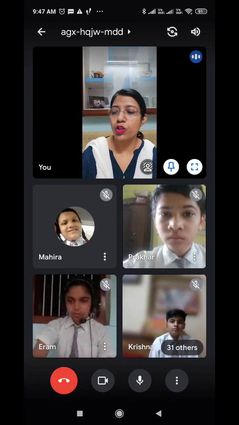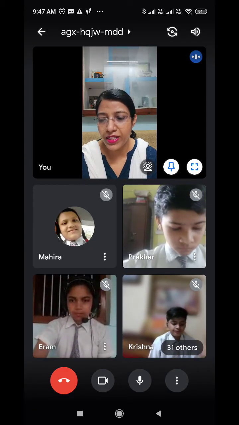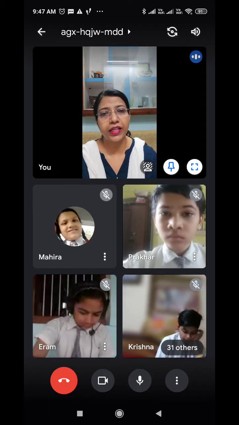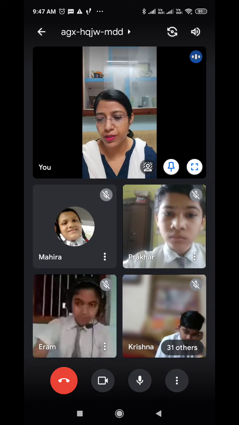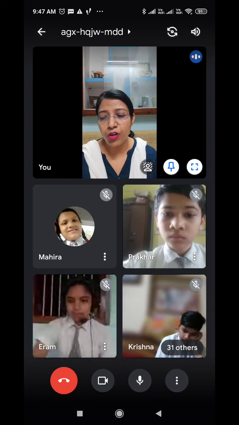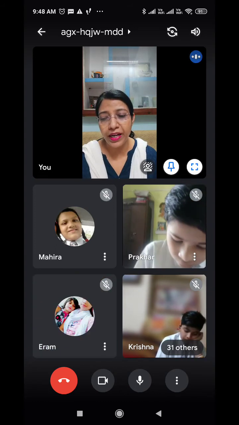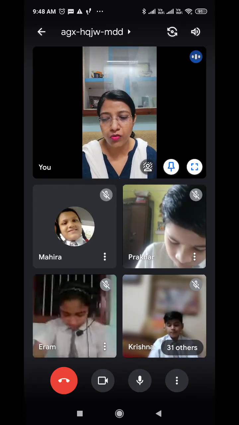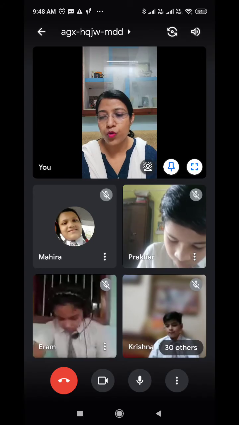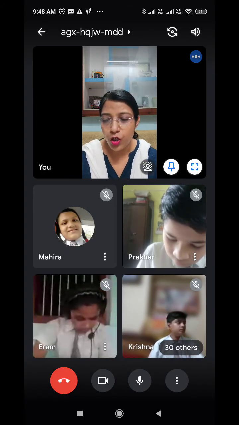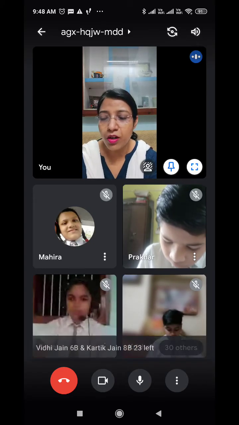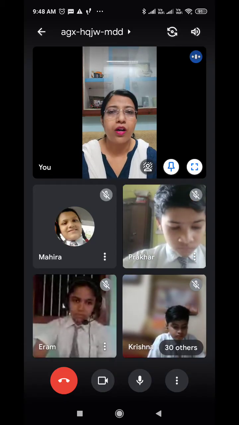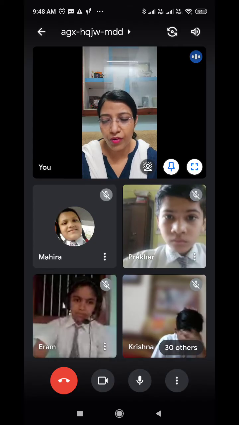Next we move on to adverbs of frequency, means how many times a particular action happens. So adverbs of frequency, they are normally placed after the verb be and before other verbs in simple sentences, just like adverb of time. So still where will they be placed?